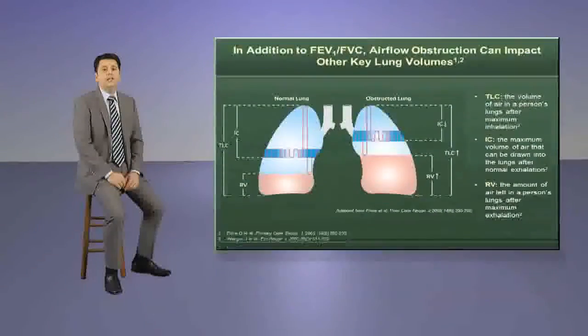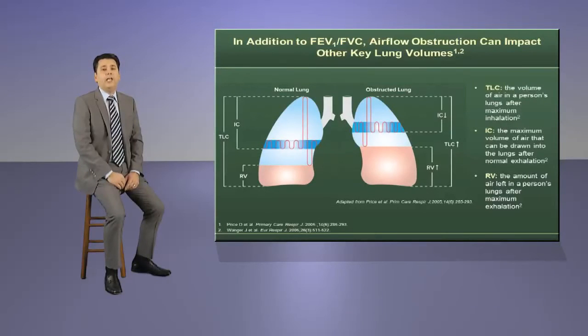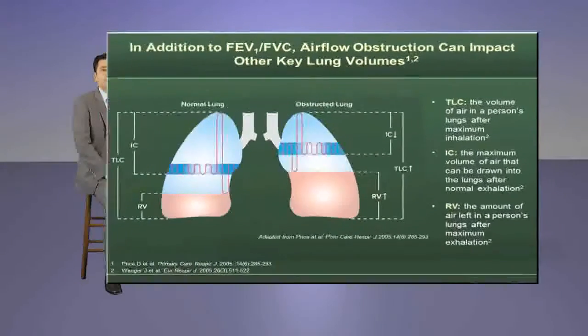Moving on, the next slide is titled, In addition to FEV1-FVC ratio, airflow obstruction can impact other key lung volumes. The key point to highlight here is that, in addition to FEV1 and FVC, it's important to consider other key lung volumes when assessing COPD, including inspiratory capacity, or IC, in relation to pulmonary hyperinflation. Be sure to review key lung functions commonly measured in patients with COPD during a typical spirometric maneuver, and those that can aid in determining the severity of the disease as well as response to treatment.